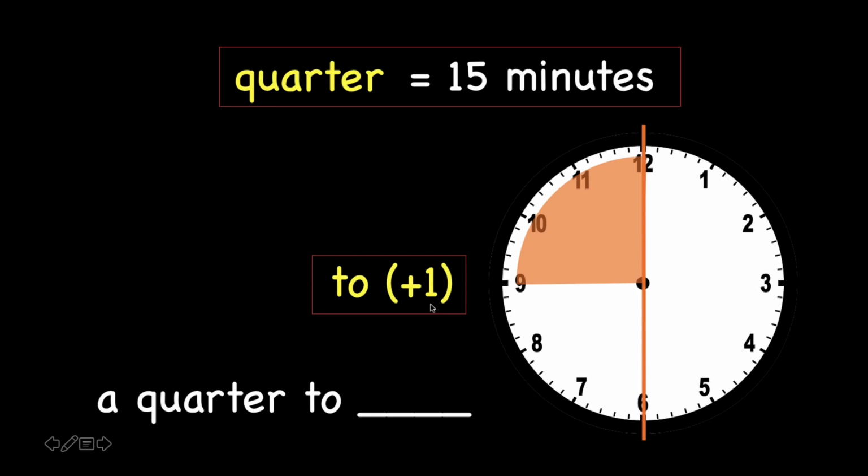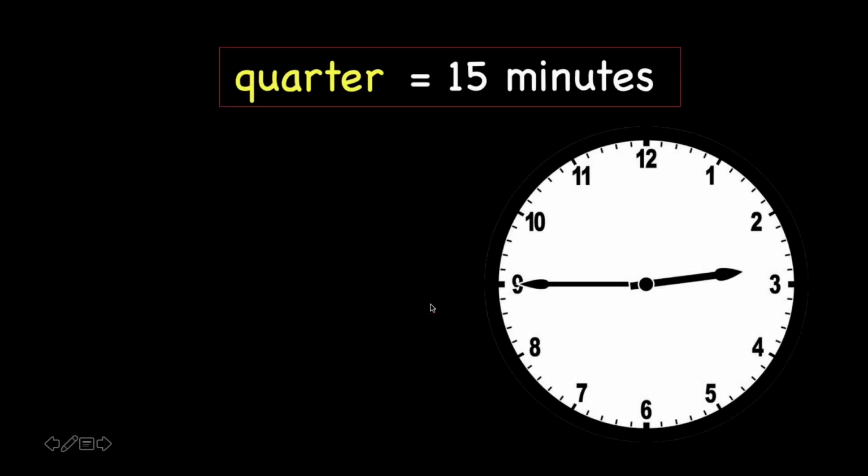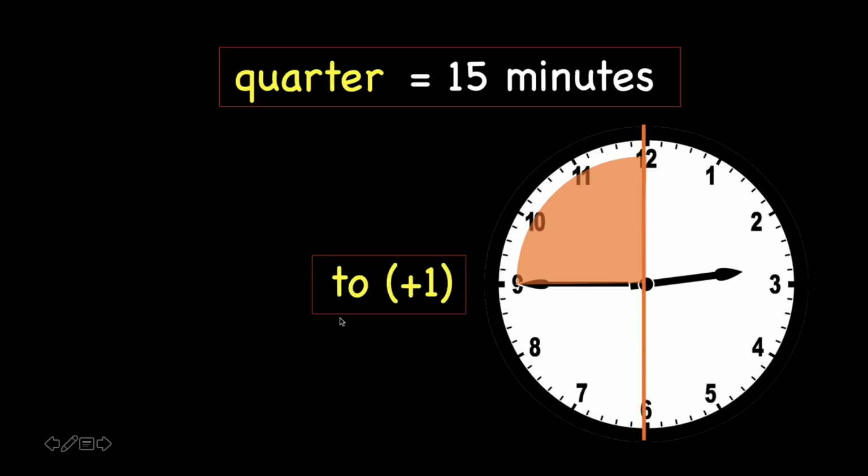Let's look at the example. Now, the long hand is pointing at 9. So we are using the last 15 minutes. So, on the left-hand side of the clock, we are using 2 plus 1.